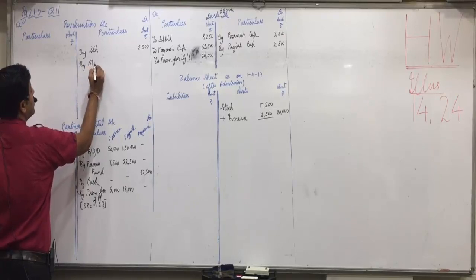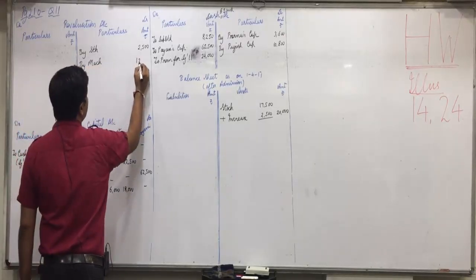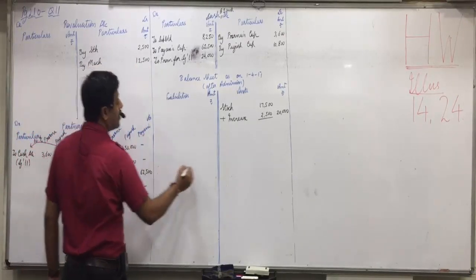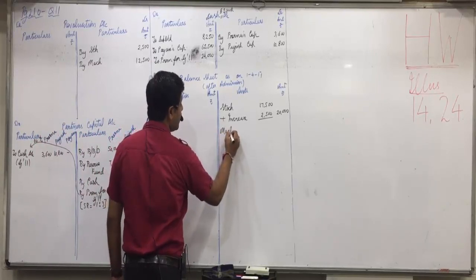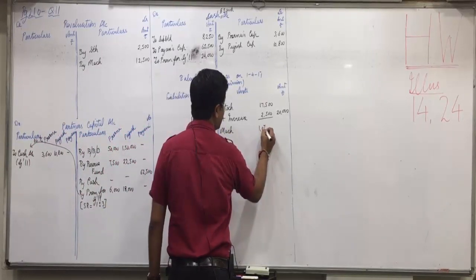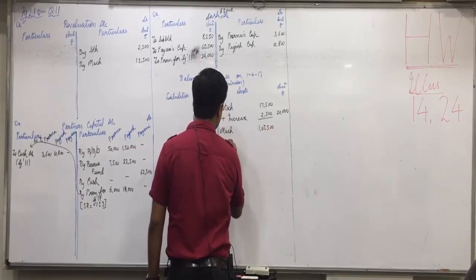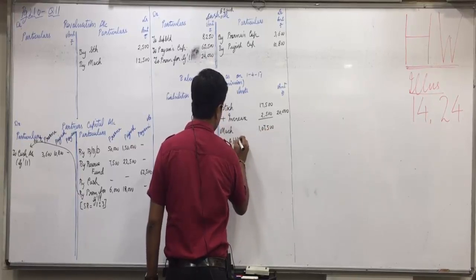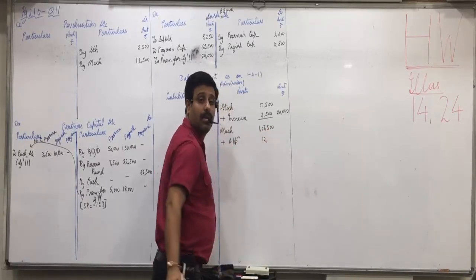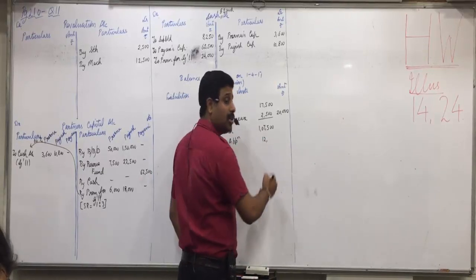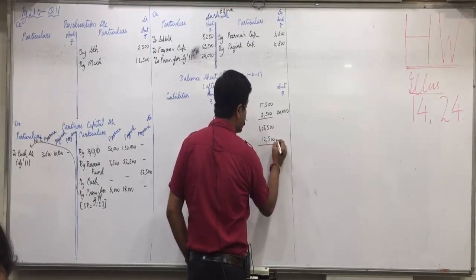Revaluation credit side, by machinery 12,500 and add in machinery 1,07,500 plus appreciation 12,500, so outer column 1,20,000.